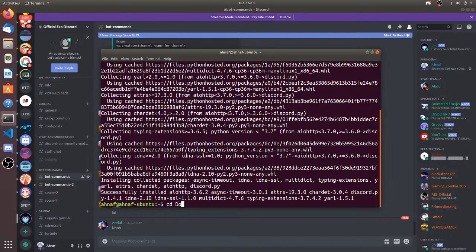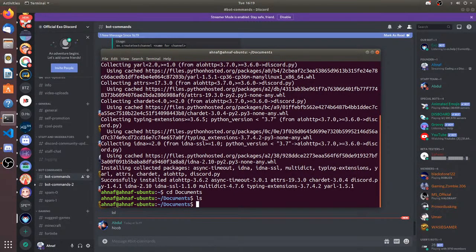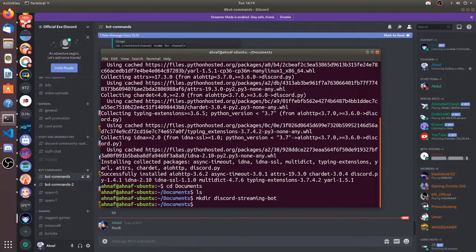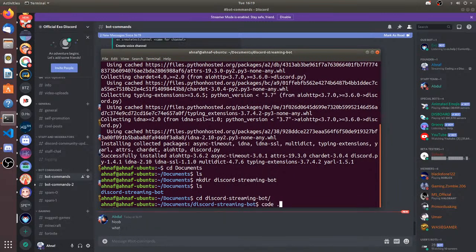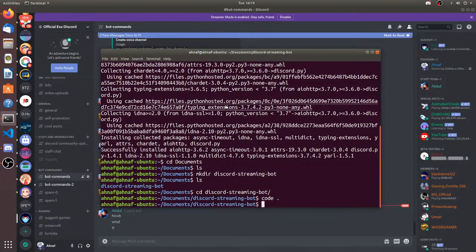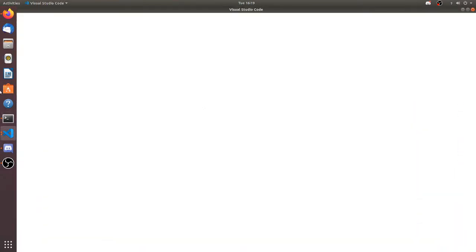See this? This is a really weird sound. So let me just make a folder. I'll call it discord streaming bot, just naming it streaming since I'm streaming it right now. So let's do ls, cd discord streaming bot, and let's just open Visual Studio Code and clear the console.